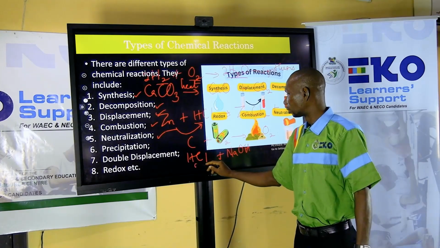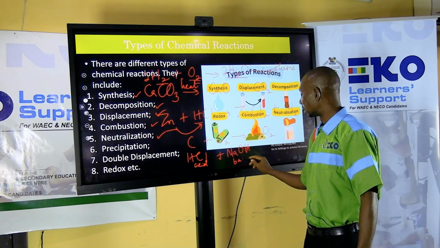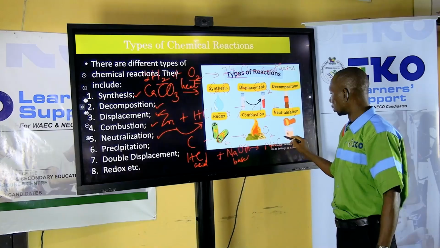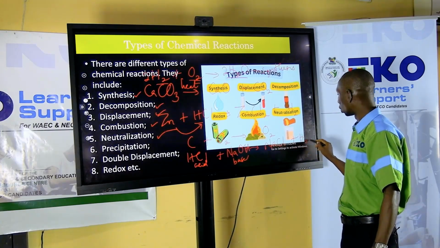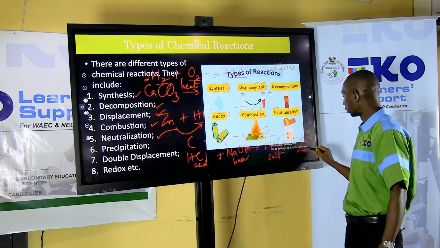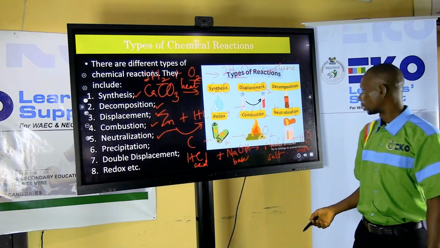Hydrochloric acid, as the name suggests, is the acid. Sodium hydroxide is the base. When they react together, they give you a salt, sodium chloride, and water. That is your salt, and this is your water. Okay? Is this equation balanced?